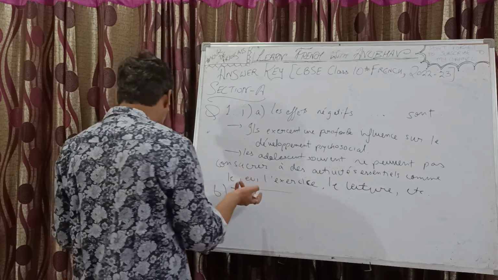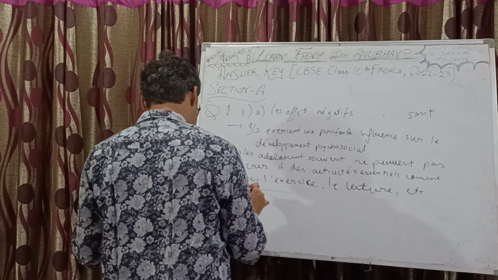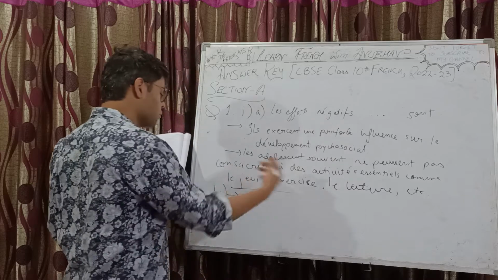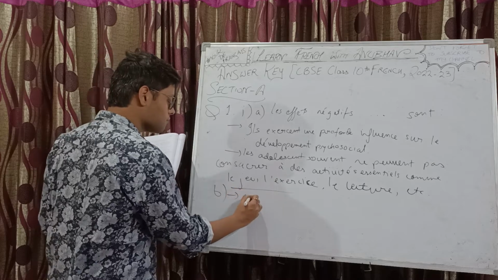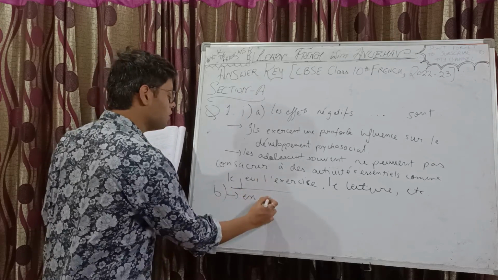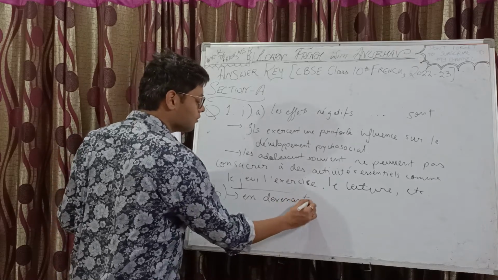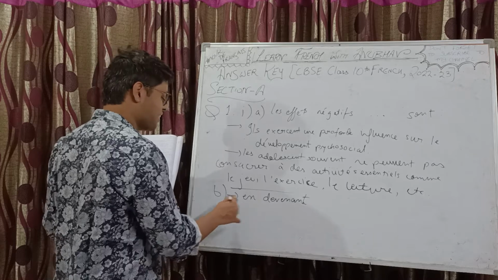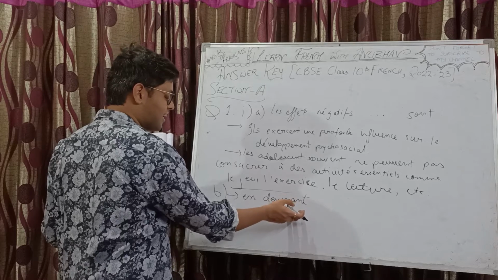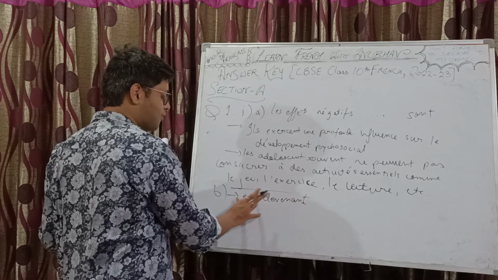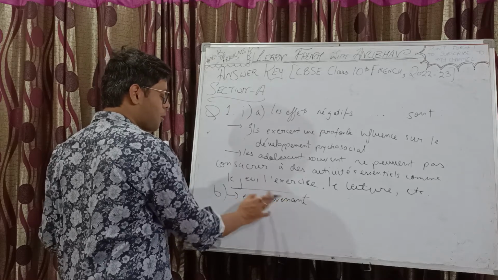Moreover, it's a subjective paper, right? So we should do this. Sur nous. So I'm going to use the gerundive here. I know I'm complicating the stuff a bit, but why not? If I know the application, I'll use it. En devenant. By becoming. Devenir, remove IR, add ANT, it's the participe présent, and if you add EN before that, it becomes en devenant. It can be translated as while becoming or by becoming.